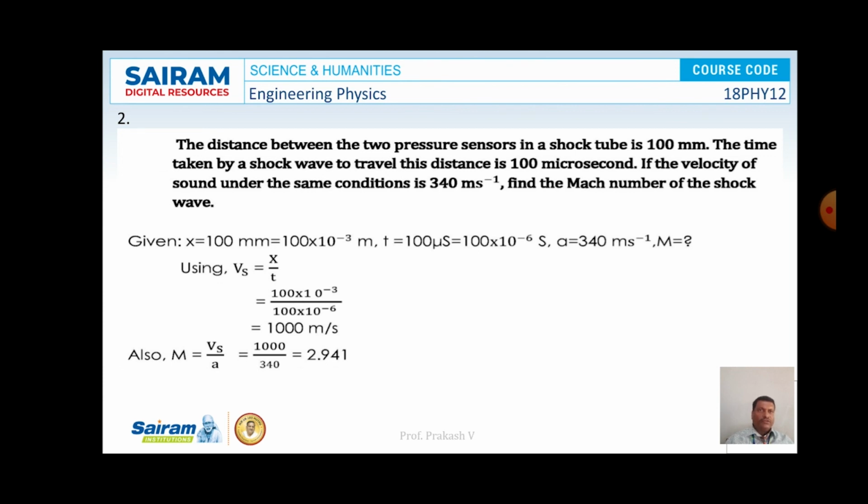So what is the value of M? We know that Vs is equal to x by t. Substituting the values of x and t, we get Vs as 1000 meter per second. Then M is equal to Vs by a, that is 1000 divided by 340, where a is the velocity of sound. After simplification we get the value of M as 2.941.